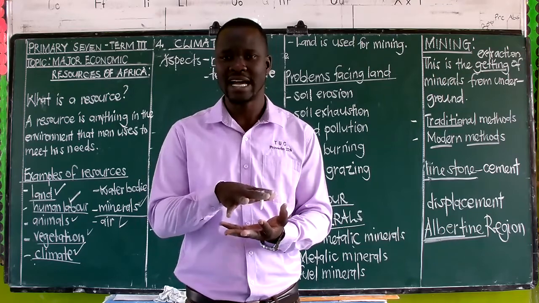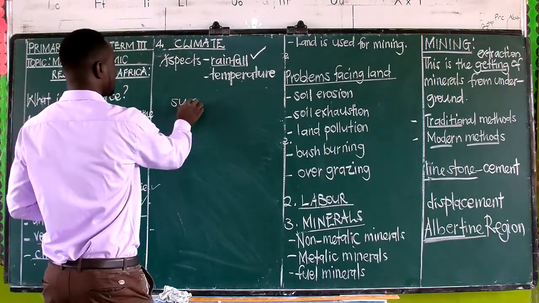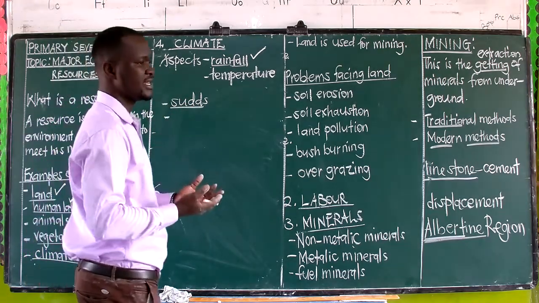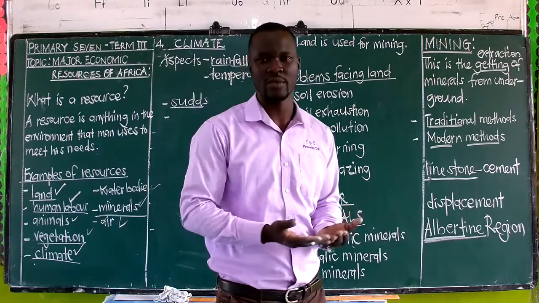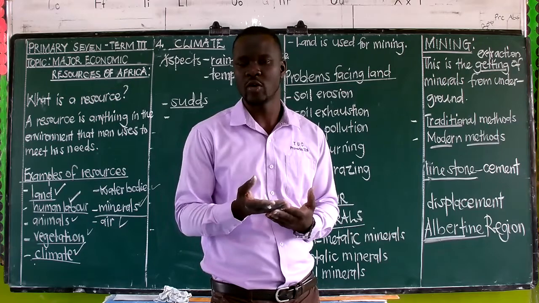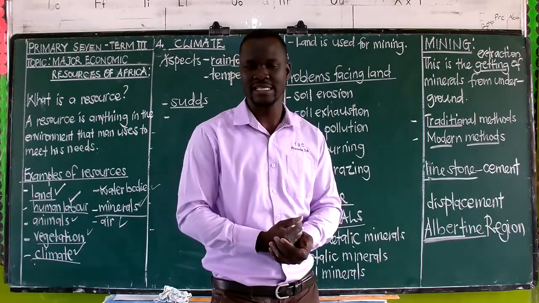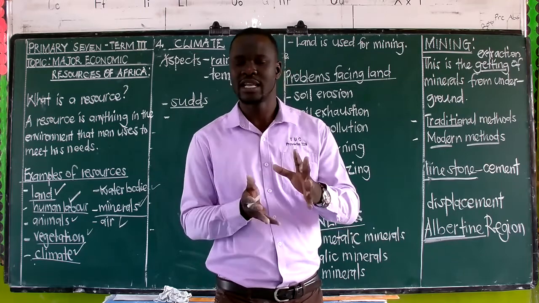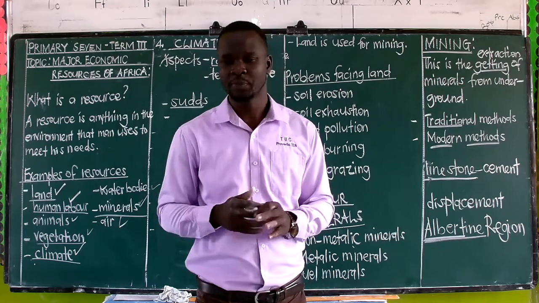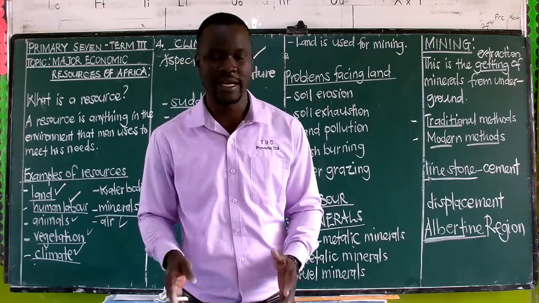That is what we call sudd. This is what I mean. And then also we say some rivers have got rocks underneath. They have rocks on them, which sometimes, as you are sailing or rowing your boat, it knocks the rock and can capsize, and an accident can occur in such an area. So those are the ones that sometimes make water transport not possible in some rivers. However, for others and the lakes, it's fine.